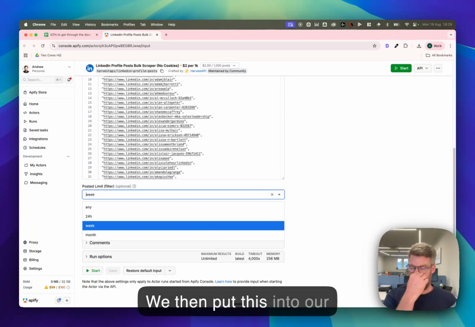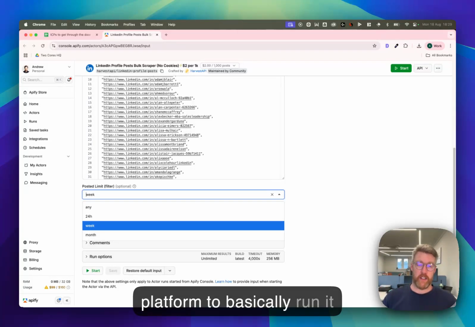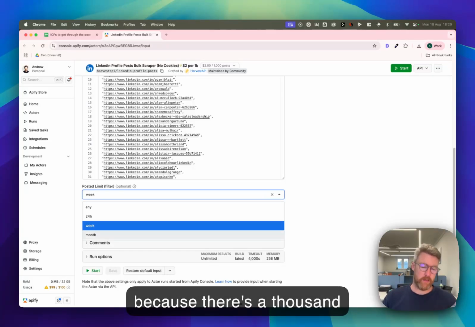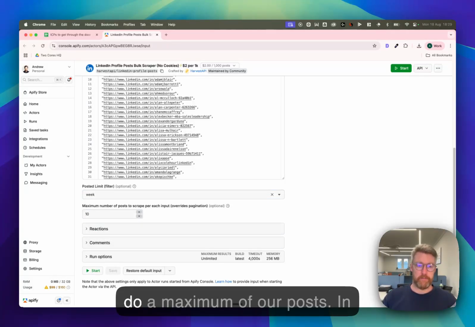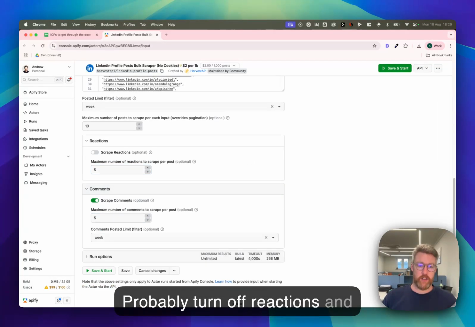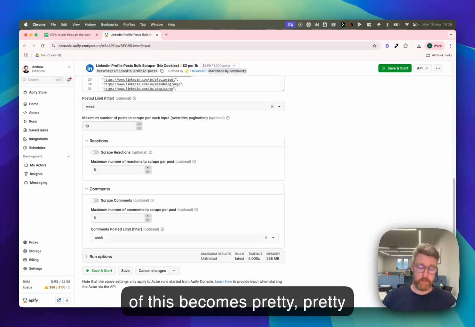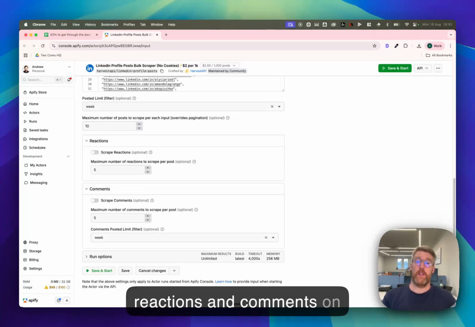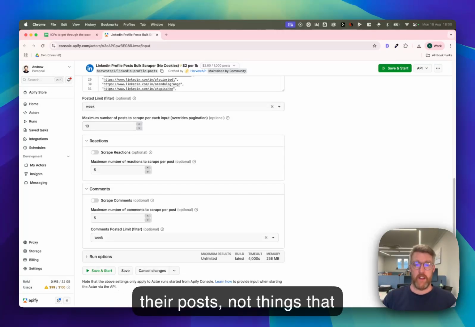We then put this into our platform to basically run it every day. But to start with, to give a snapshot, you could run it for the last week, because there's 1,000 people. You can set a maximum number of posts; in the last week, each person is not going to get up to 10. Probably turn off reactions and turn off comments because the amount of data that comes out of this becomes pretty extreme. If 1,000 people, you're getting all the reactions and comments on their posts, not things that they've done.